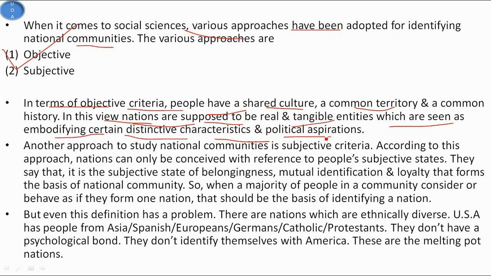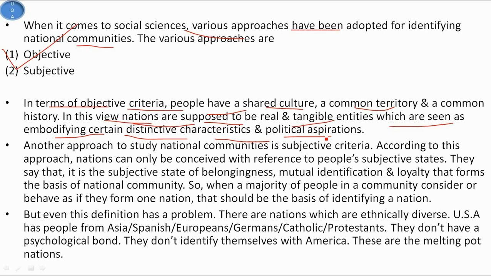But there are numerous problems with this definition. Particularly, this definition runs into trouble when we take the example of the Kurds. Kurds are an ethnic group distributed in Iran, Iraq and Turkey. So in objective terms, they are in 3 different nations, but they don't identify with any of these nations. They conceive themselves as a separate nation. Even Sikhs in India are believed to be a separate nation. People in Kashmir treat the Indian army as an occupational army but not as a national army.